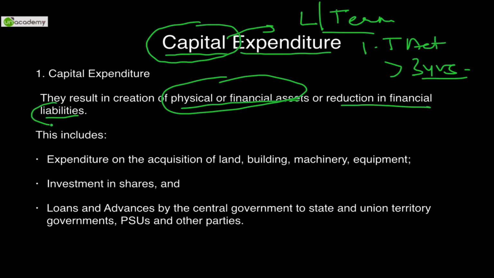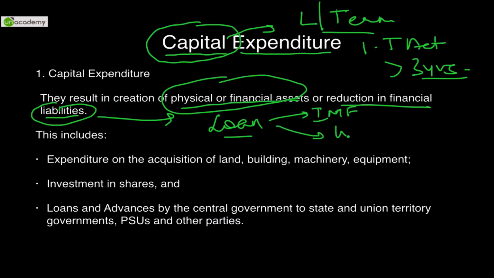What do we mean by liabilities? Government has what kind of liabilities? Our government borrows from many sources. It takes loans from IMF, International Monetary Fund. It takes loans from the World Bank. It takes loans from various other institutions, Asian Development Bank. All these provide loans to the government which become a financial burden or a debt on the government. In order to reduce that loan, government has to pay them back. These loans are of extremely high value, $1,000 million or $2,000 million. So the repayment of these financial liabilities can be considered to be capital expenditure.